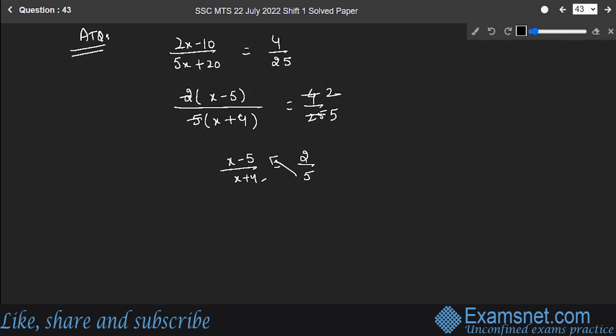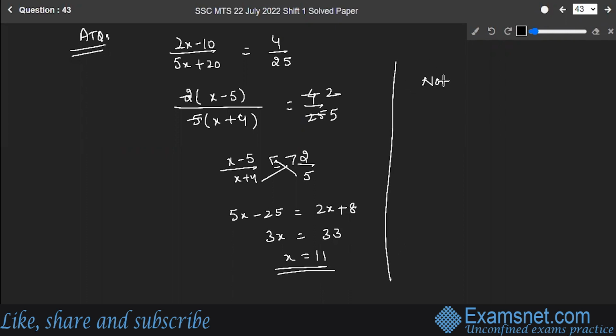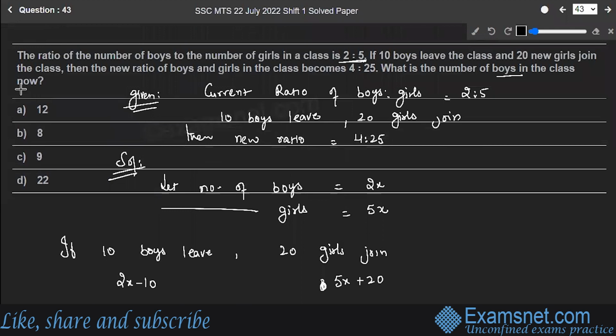Let's do the cross multiplication. So 5x minus 25 is equal to 2x plus 8. 3x is equal to 33, or x is equal to 11. So what did we have to find out? We had to find out the number of boys. The number of boys was equal to 2x, that is 2 into 11. So there are 22 boys in the class. 22 boys were initially in the class.